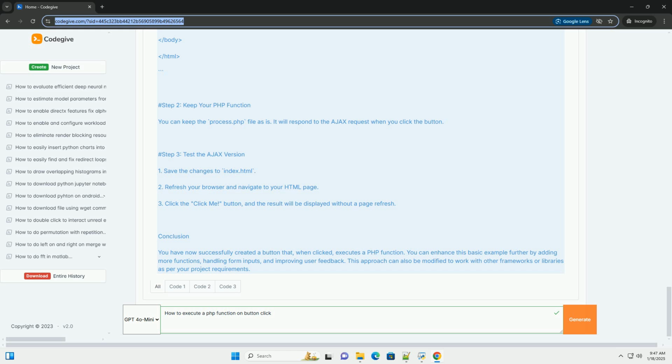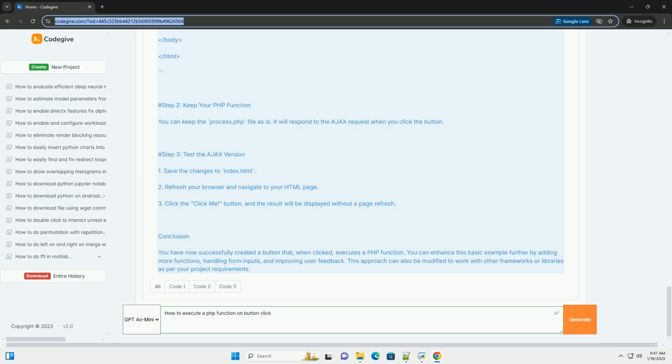Optional: using Ajax for better user experience. To avoid page refresh, you can use Ajax to call the PHP function without reloading the page. Step 1. Update the HTML form. Modify your index.html to include jQuery for Ajax support.